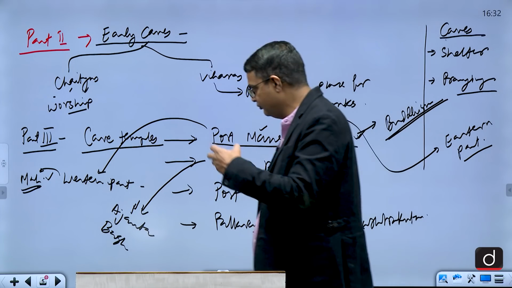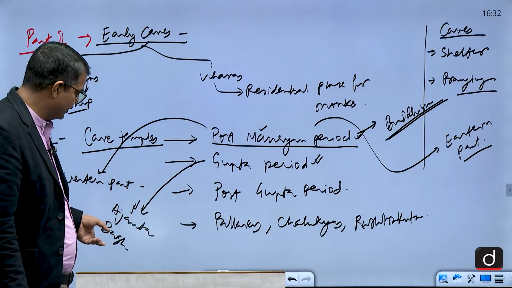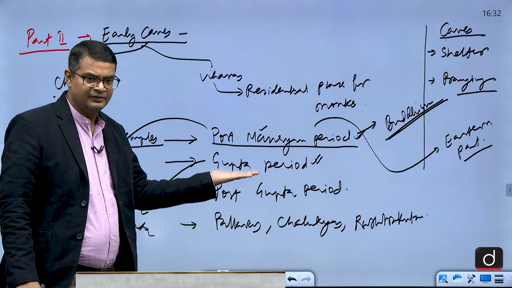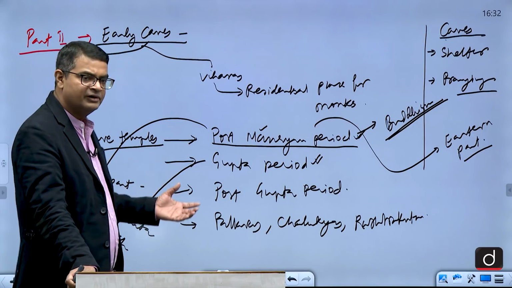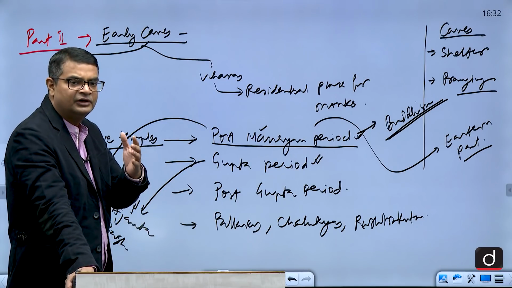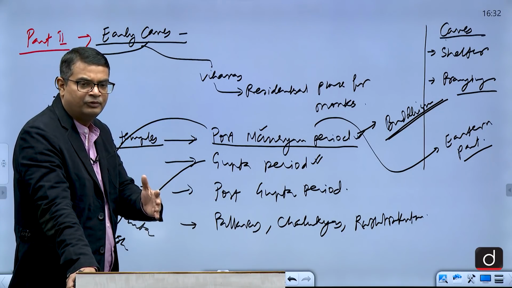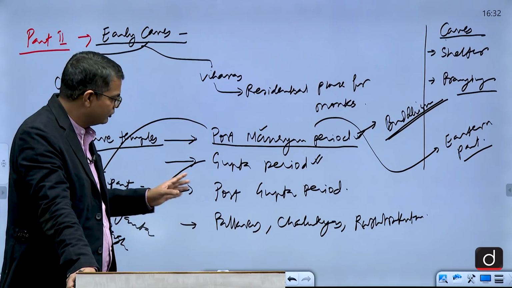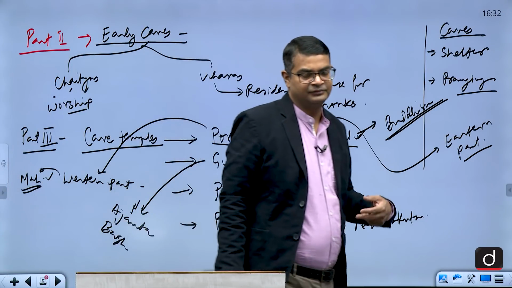We find the beautiful paintings also. This cave developed in the post-Maurya period, and it was well developed in Gupta period. We find the paintings which was an expression of the Buddhism, the stories of the previous birth of Buddha, that is Jatak, and it was also listed in UNESCO's World Heritage Site list.